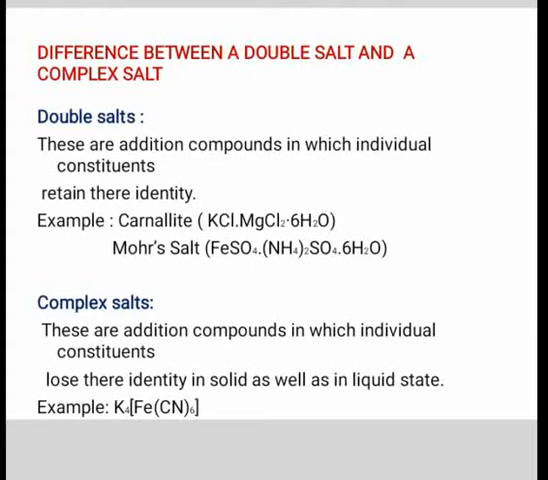on evaporating an aqueous solution of a mixture of ferrous sulfate and ammonium sulfate in a beaker or china dish till dryness, crystals of ferrous ammonium sulfate, Mohr salt, are obtained. Carnallite and potash alum are also examples of double salt.